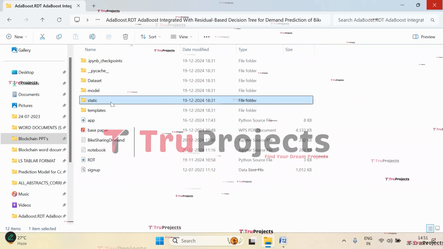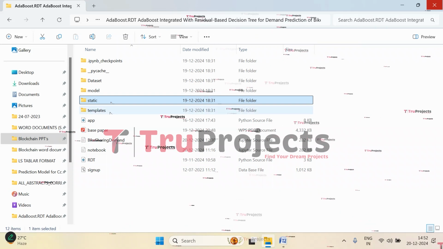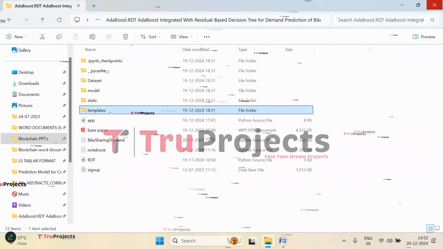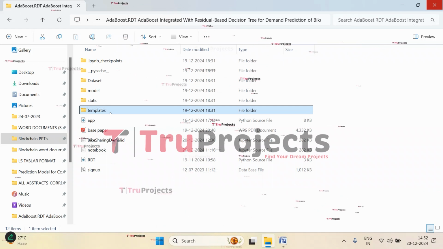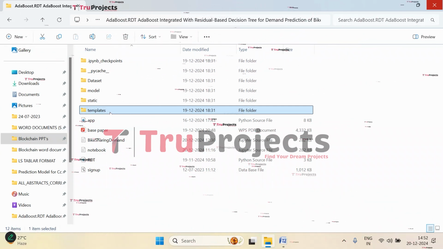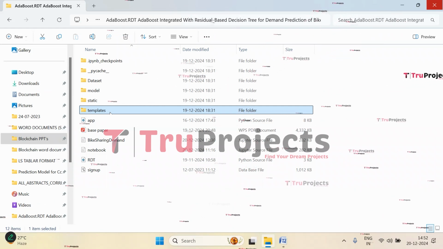And this is the static folder. This folder consists of files related to CSS, JavaScript, and Bootstrap files. And in this folder, that is the templates folder, here we have HTML pages used in the project. It typically includes files like index.html, about.html, etc., which represent different pages of the website.